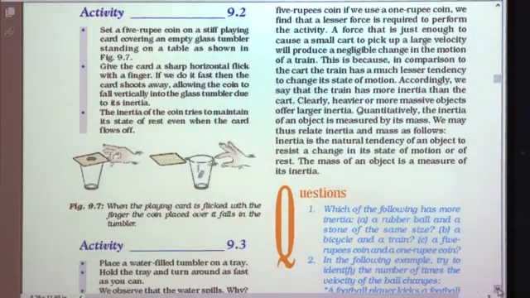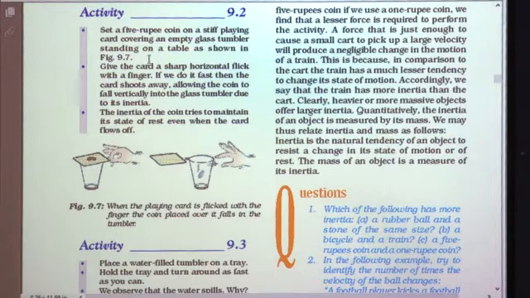Now, the next activity is activity 9.2. Set a 5 rupee coin on a stiff playing card. So, you have to take a playing card, and on that you have to place one 5 rupee coin, covering an empty glass tumbler standing on a table as shown in the figure. Look at figure 9.7. There is a table on which a playing card is kept, and on it you have to place one 5 rupee coin.